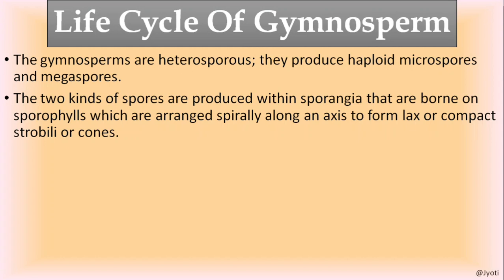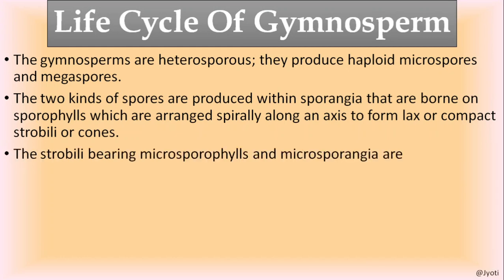That means the leaf-like structure that bears the sporangia is called sporophyll, and the sporophylls are arranged spirally along an axis to form a compact cone-like structure that is called strobili, as I have shown you in the case of Equisetum, that is Pteridophyta. The strobili bearing microsporophylls and microsporangia are called microsporangiate or male strobili.